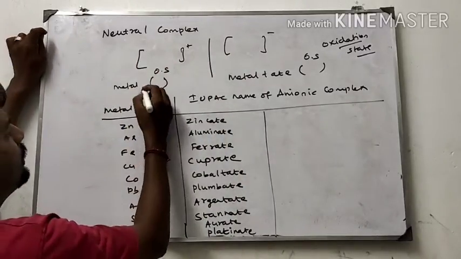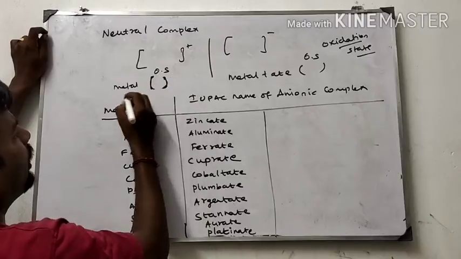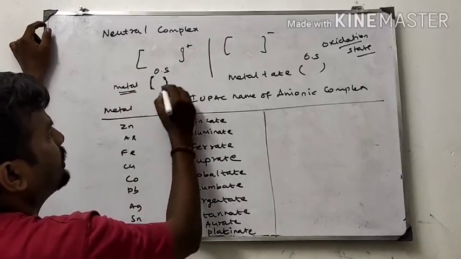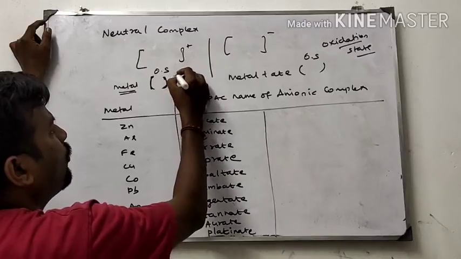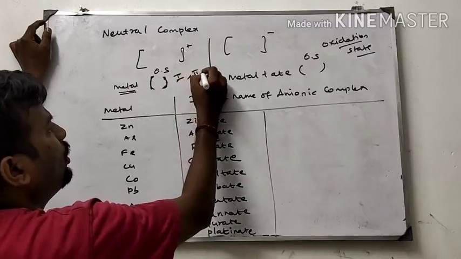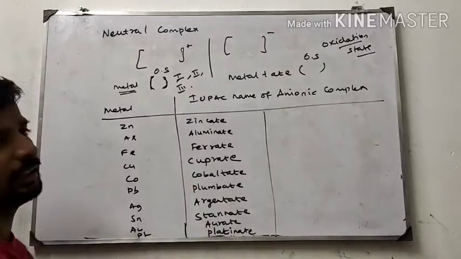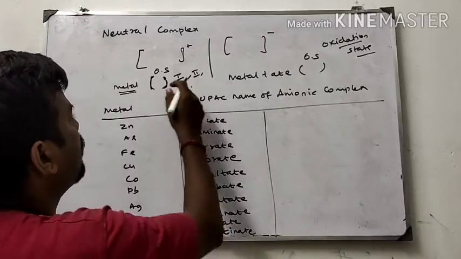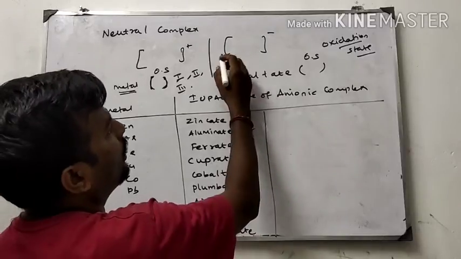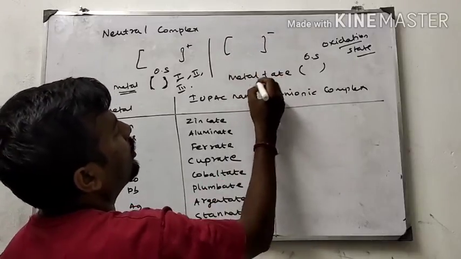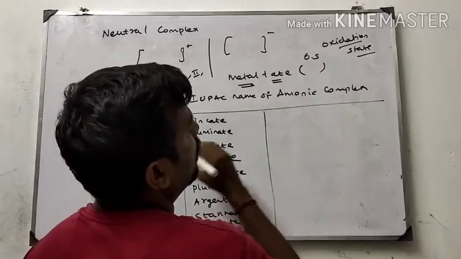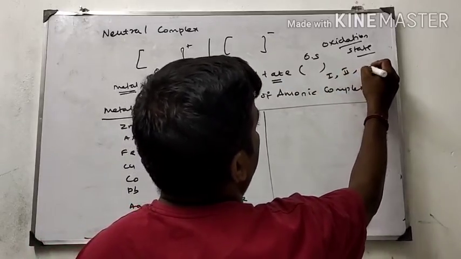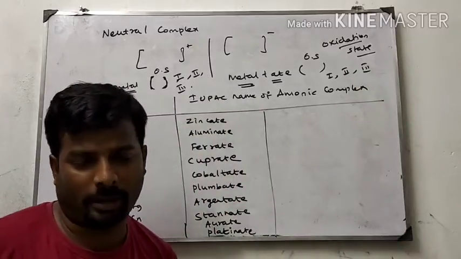For the cationic part, you write the metal name and the oxidation state in the parenthesis. The oxidation state 1, 2, 3, you mention in Roman numerals. Don't mention +1, +2 like that. In the second part, the anionic complex, metal plus ATE, you add the oxidation state in the parenthesis, written in Roman numerals.